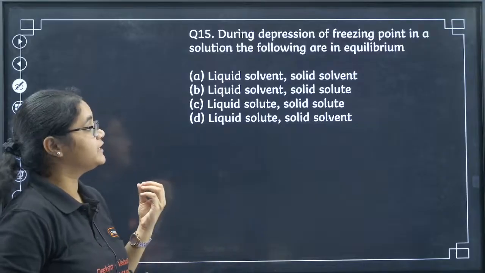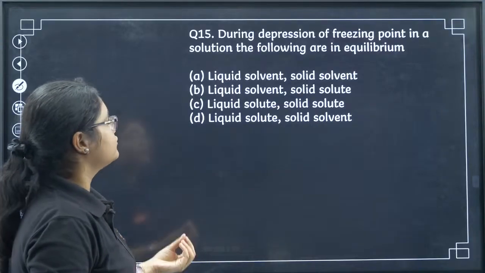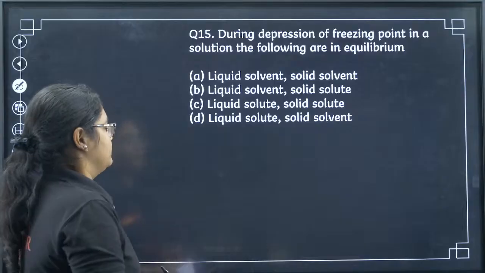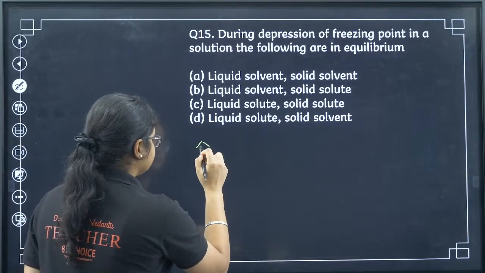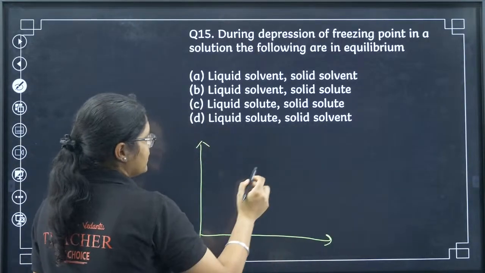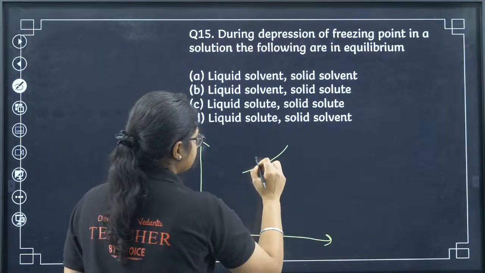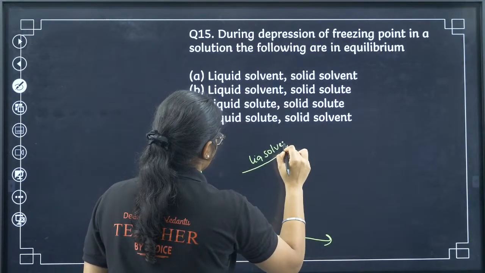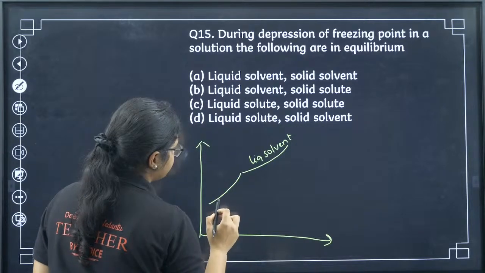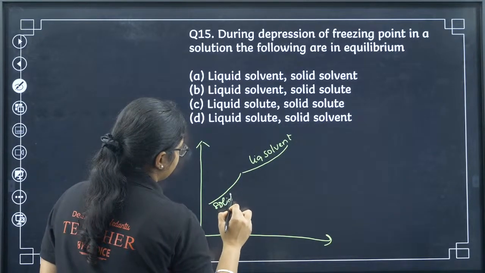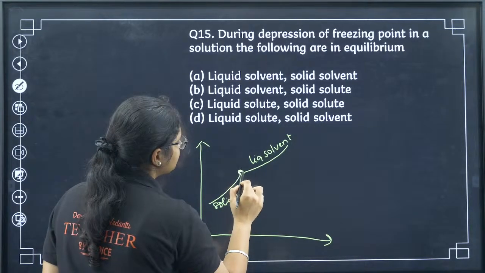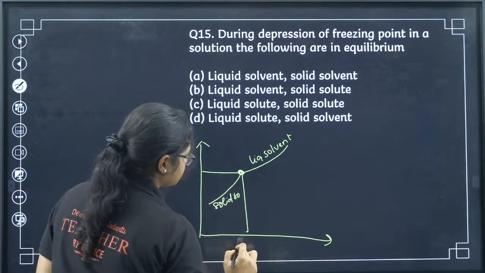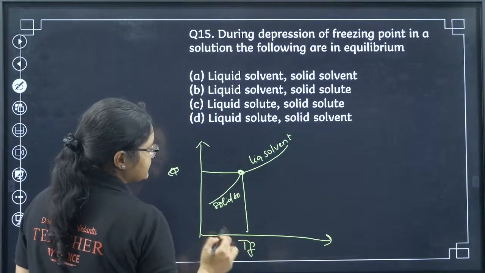During depression of freezing point in a solution, the following are in equilibrium. So you have, remember the graph, what happens? You have a solid, this is liquid solvent, and we have solid solvent. When these two meet, that point is your freezing point.